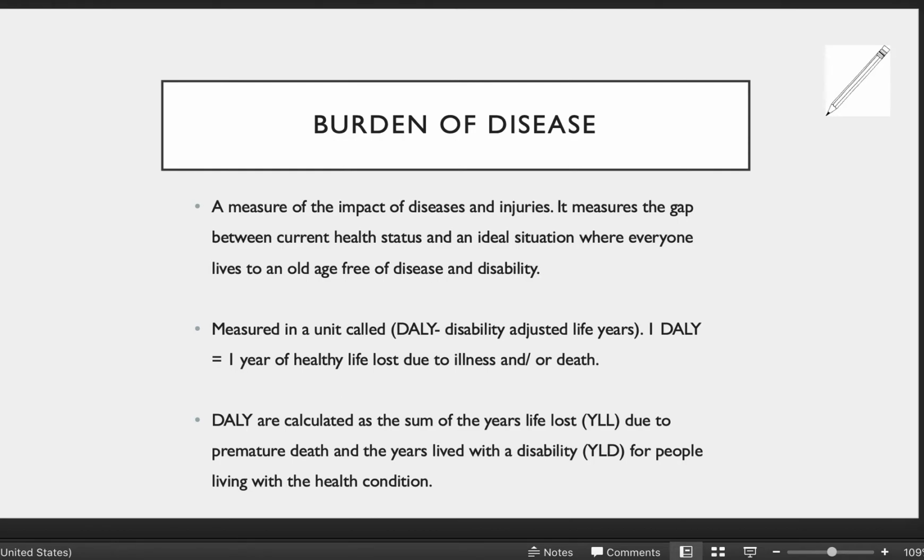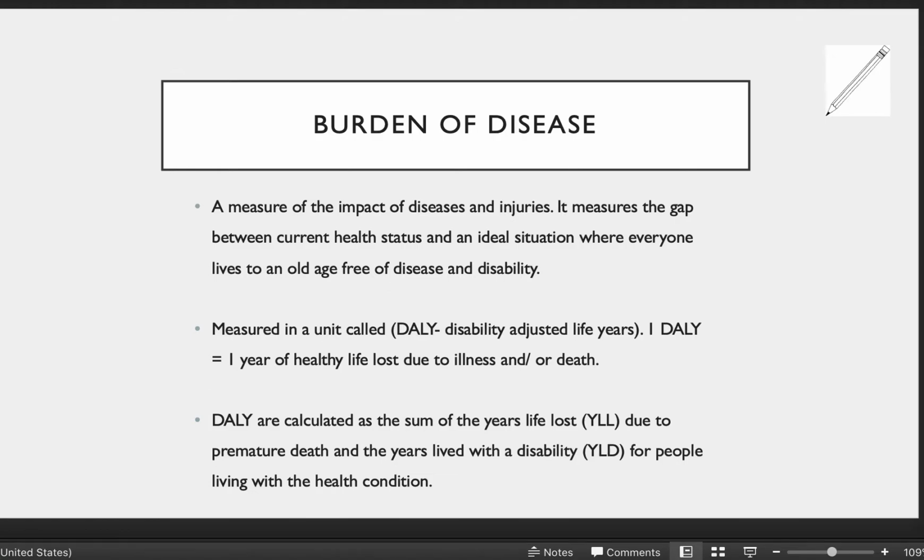Now, the burden of disease needs to be a numerical measure of what is the impact of diseases and injuries. So it's a gap measurement between a current health status and an ideal situation where everyone lives to their old age, free of disease and disability.